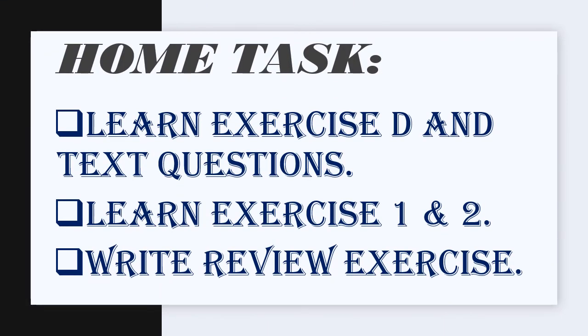Now, this is your home task. Learn exercise D and text questions. Learn exercise 1 and 2 of use of is, am, are and was, were, and after that you will write the review exercise. This review exercise is after the fourth chapter. You have to do it yourself because these are from the first four chapters and we have done the first four chapters very clearly.